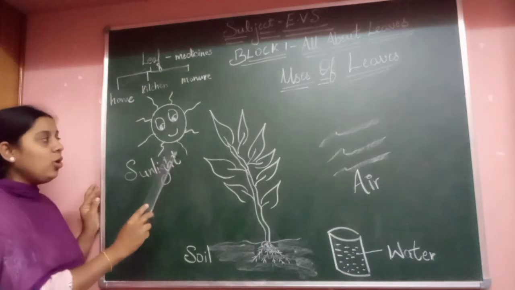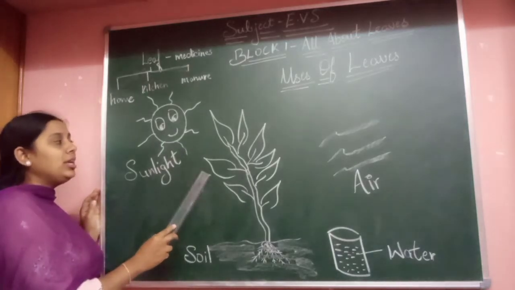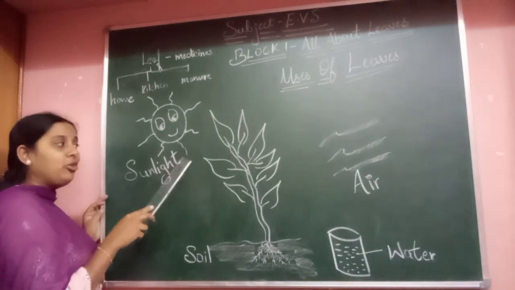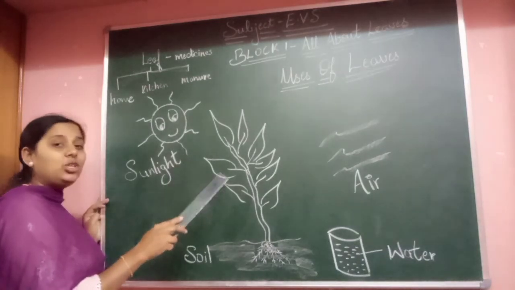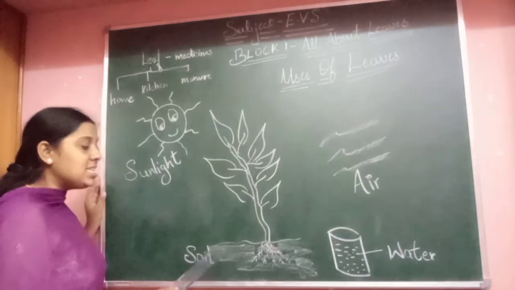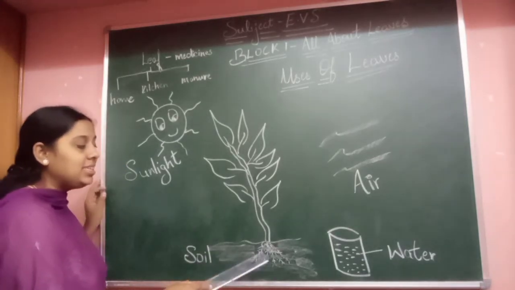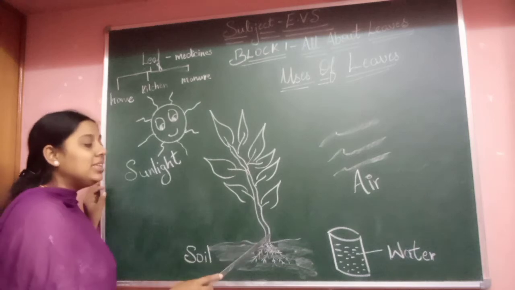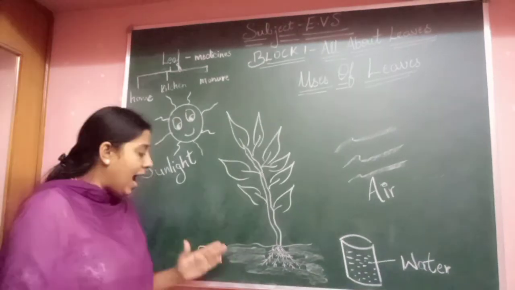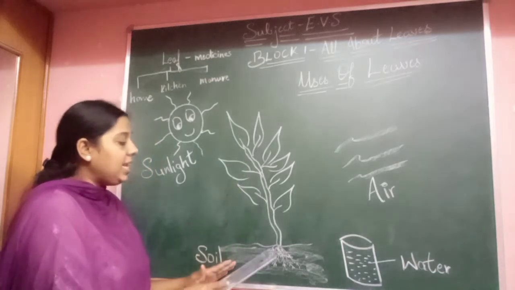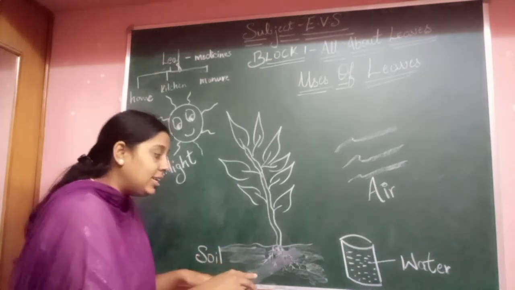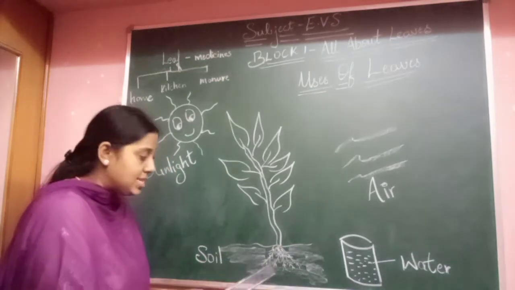Okay, so sunlight is very important. The plant gets energy from sunlight to prepare food. And soil, that is, the roots will be there, right? This is the root part of the plant. This is the stem part of the plant and these are the leaves. And the part which gets inside the soil, under the ground, that is the roots.